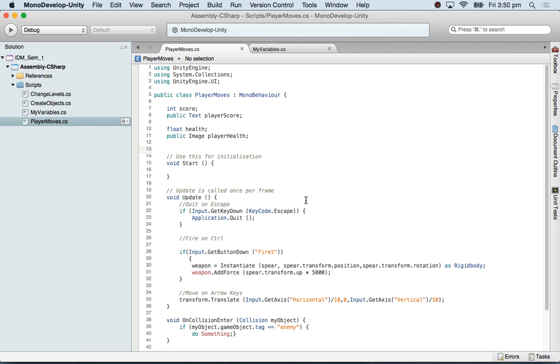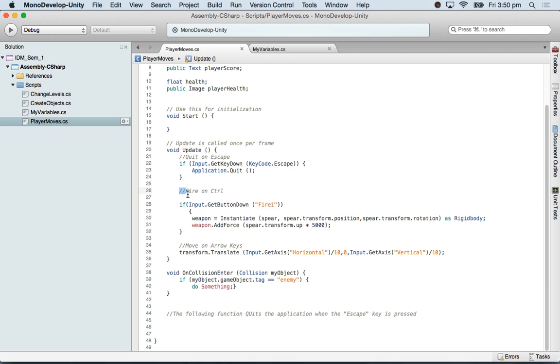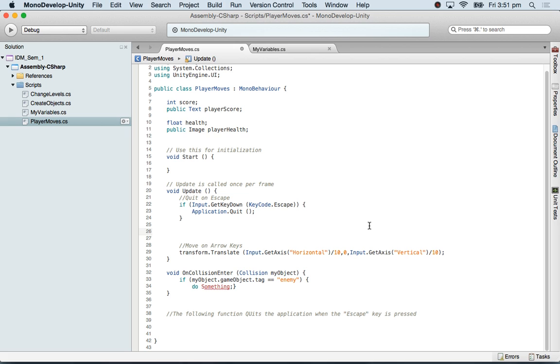My script certainly has got an error. Oh, I was doing this attack. Fire on control. I'm going to kill this. Fire on control. It didn't work. We'll do that later.